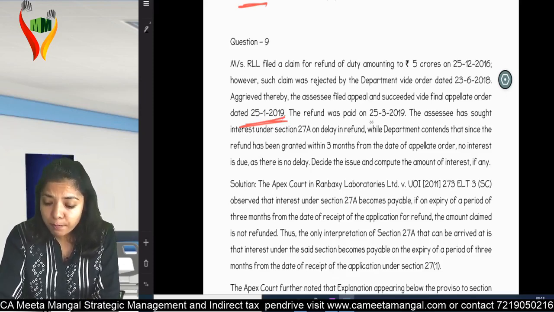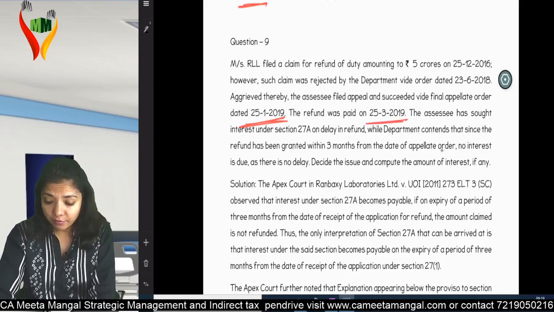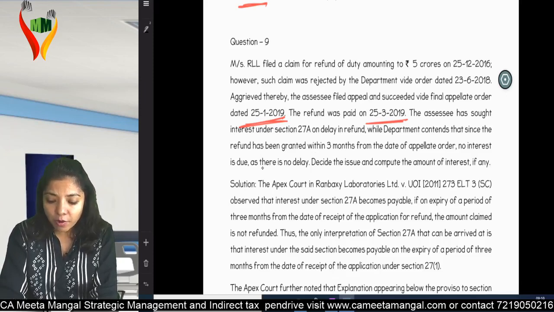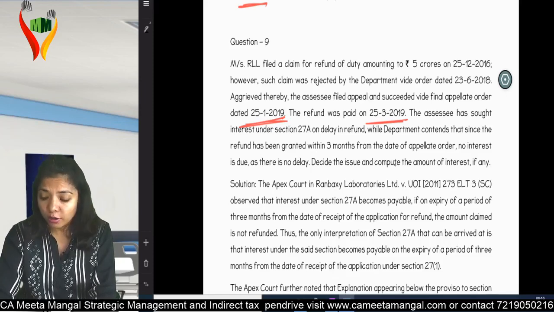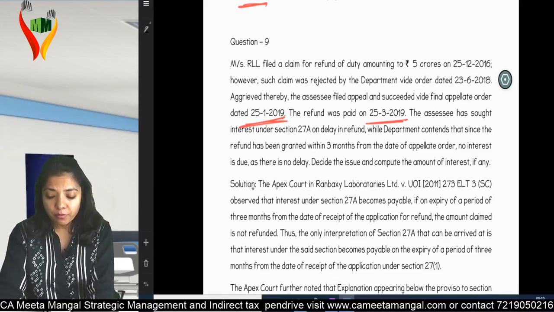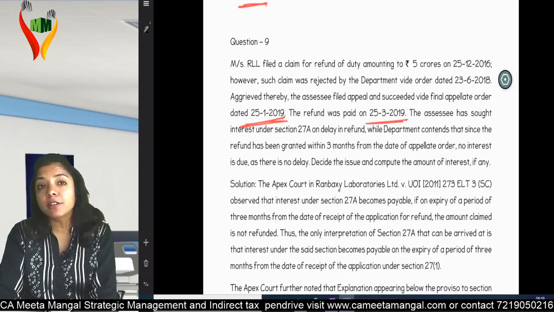The refund was paid on 25th March 2019. The assessee has sought interest under Section 27A on delay in refund, while the department contended that since the refund has been granted within 3 months from the date of appellate order, no interest is due, as there is no delay. Decide the issue and compute the amount of interest, if any.